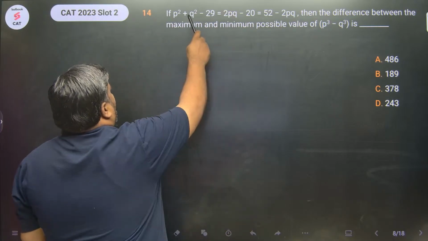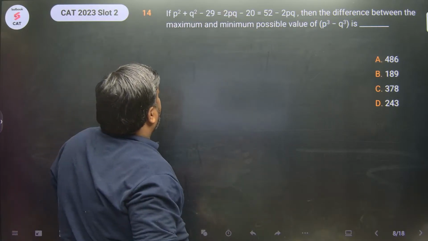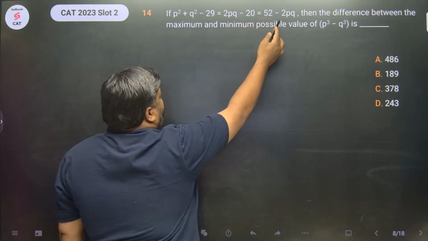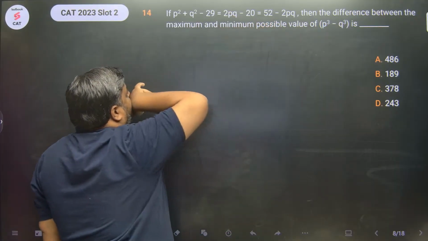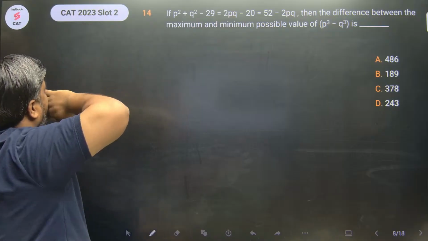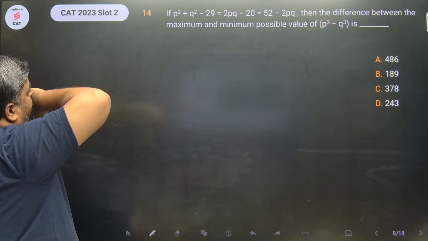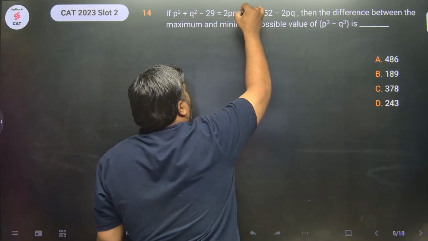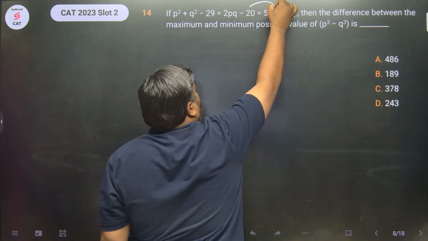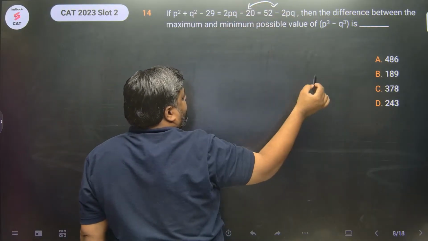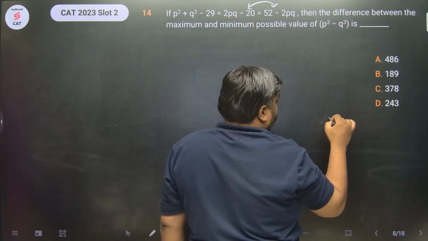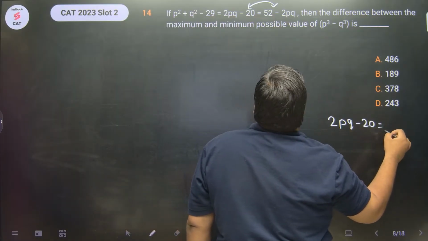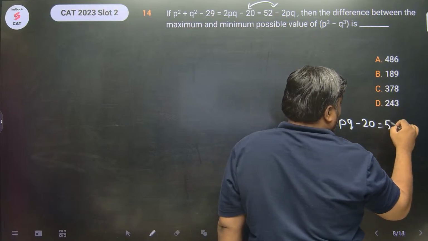Okay. What do I have? I have p square plus q square minus 29 equals 2pq minus 20 equals 52 minus 2pq. Okay, ये है हमारे पास. क्या करें? First, let's equate these two. If we equate these two, what I'll get: 2pq minus 20 equals 52 minus 2pq.